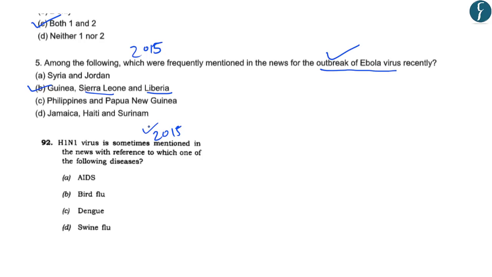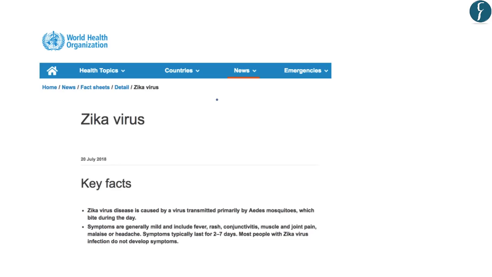Further, in the year 2015, another question was asked related to the outbreak of H1N1 virus. The question asked, H1N1 virus is sometimes mentioned in the news with reference to which one of the following diseases? So it was a very simple and straightforward question. And the correct answer in this case was D, that is, swine flu. So these are the three types of questions that can be asked on major disease outbreaks. Further, you should know that information related to various disease outbreaks is always present on the World Health Organization's website. So this is an authentic source to study about the various disease outbreaks for our examination.